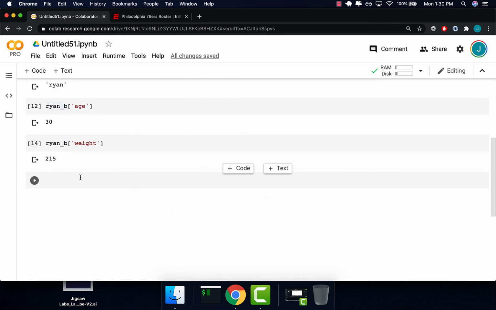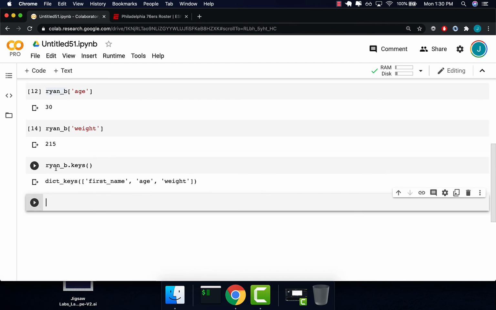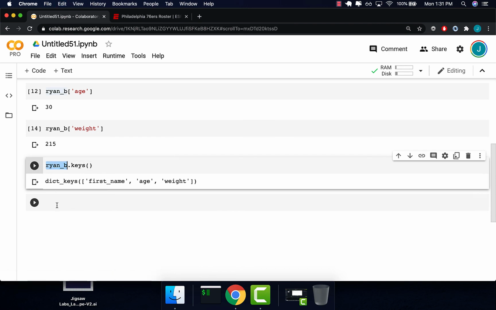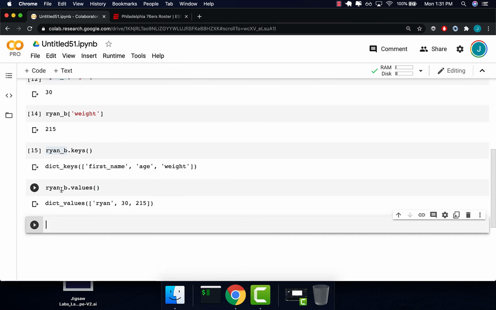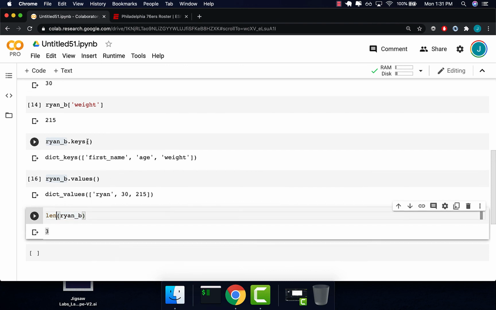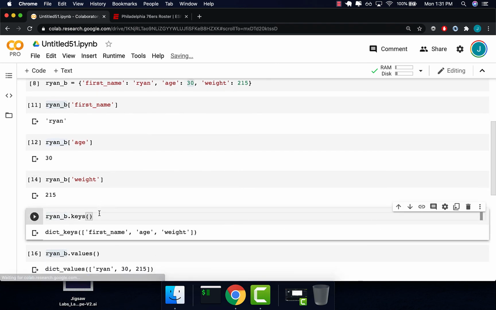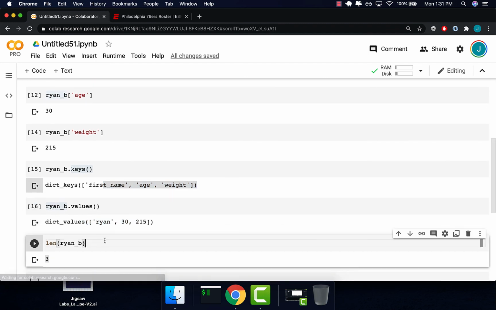What's cool is we can also say, Ryan B, tell me all of your keys. It shows me all the keys. Ryan B, show me just all of the values. It shows me all of the values. Ryan B, how many key value pairs do you have? 3. I don't know what len means. Len is the length. Once we define it properly, then we can ask questions. We can select just the keys, first name, age, weight, just the values, and how many.